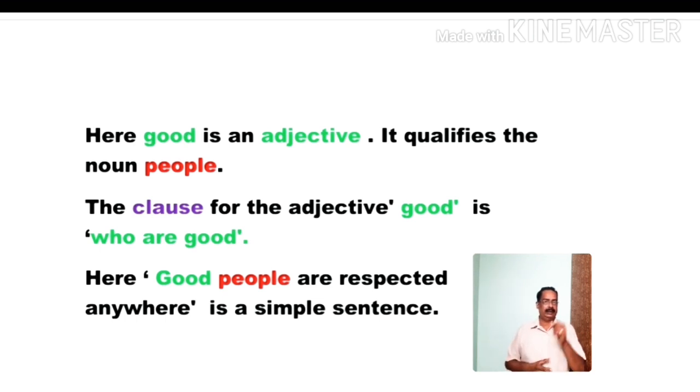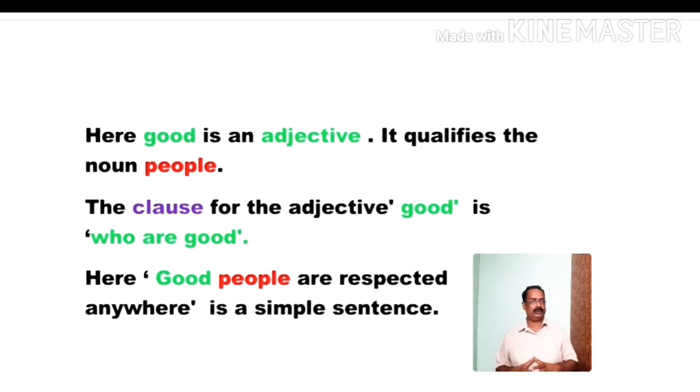Let us see. Here, good is an adjective. It qualifies the noun people. The clause for the adjective good is who are good. Here, good people are respected anywhere is a simple sentence. When we are writing something in a simple sentence, if it is necessary to describe or define that noun, I mean the subject, we can use a single adjective. But when we have to change that into a complex sentence, we should use a subordinate clause, a relative clause. That is an adjective clause.